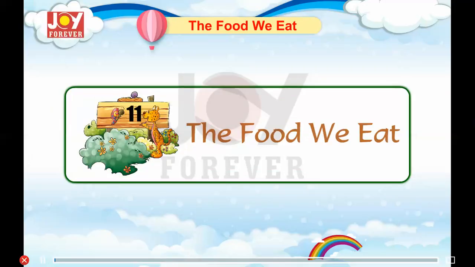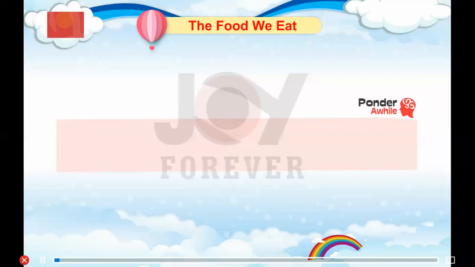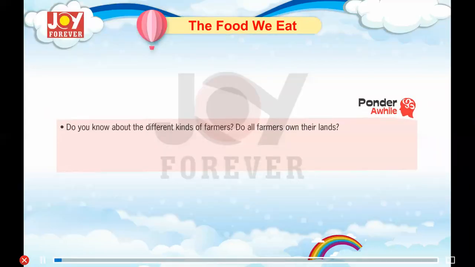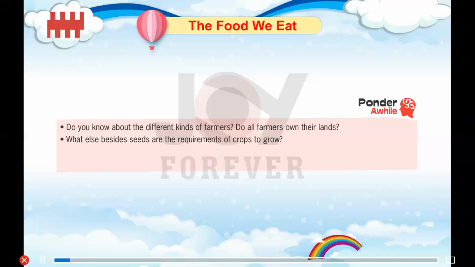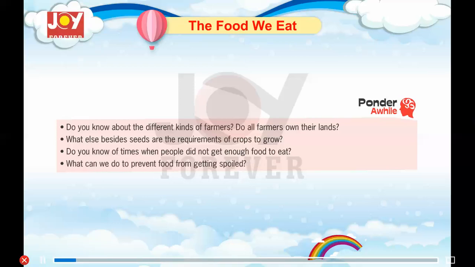Chapter 11. The Food We Eat. Ponder a while. Do you know about the different kinds of farmers? Do all farmers own their lands? What else beside the seeds are the requirements of crops to grow? Do you know of times when people did not get enough food to eat? What can we do to prevent food from getting spoiled?